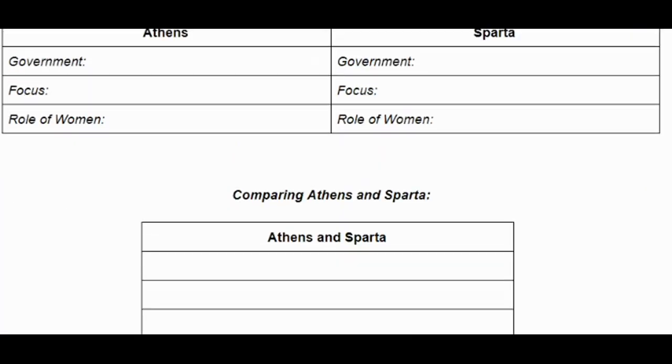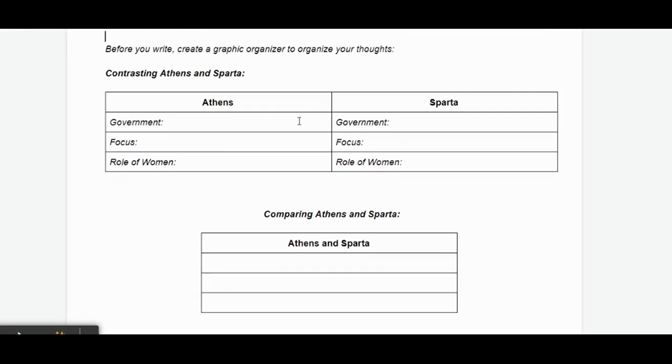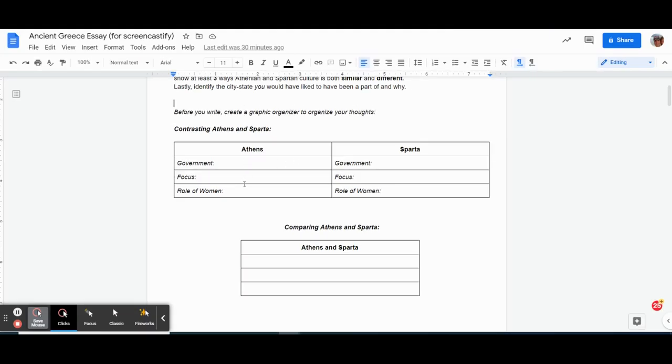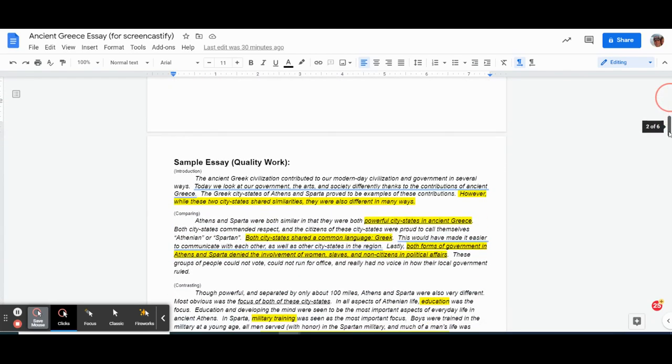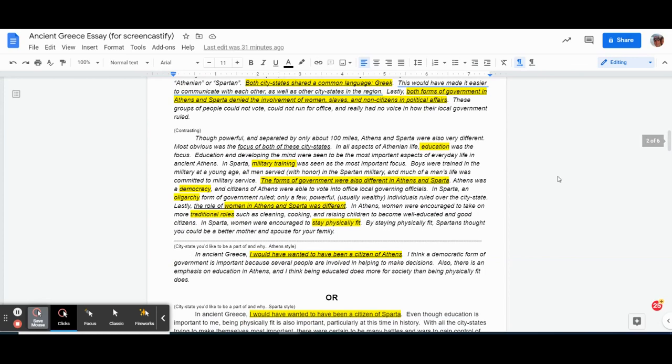And again, this comes right from here. If we go back to our last video for part 1, government, focus, and role of women in society were different for the two city-states, right? The focus in Athens was education. The focus in Sparta was military. The government in Athens was a democracy. The government in Sparta was an oligarchy.